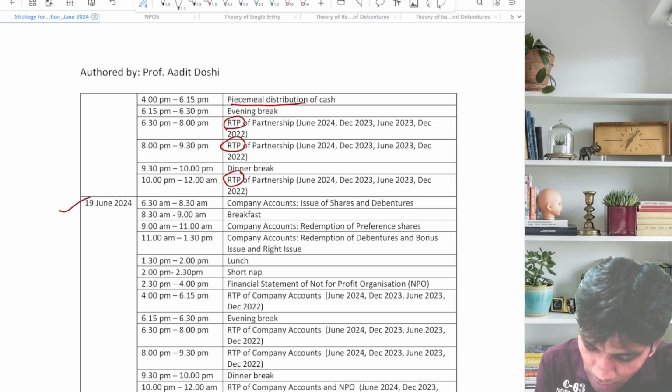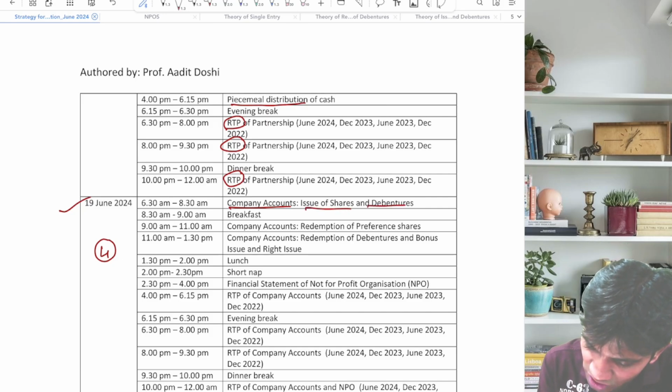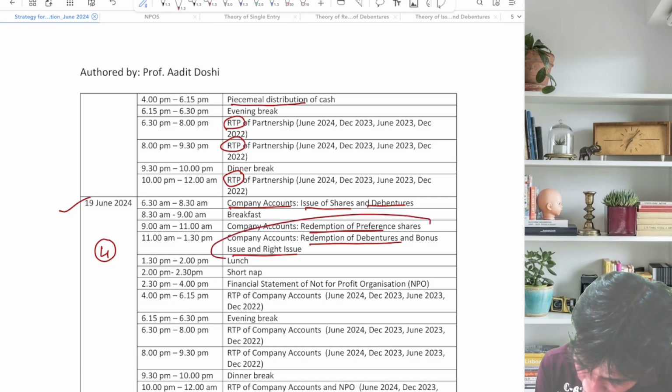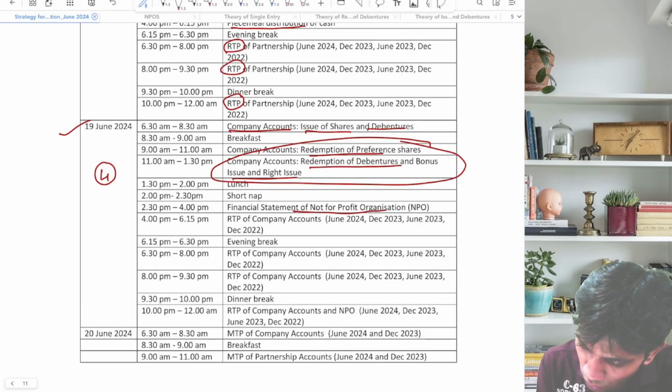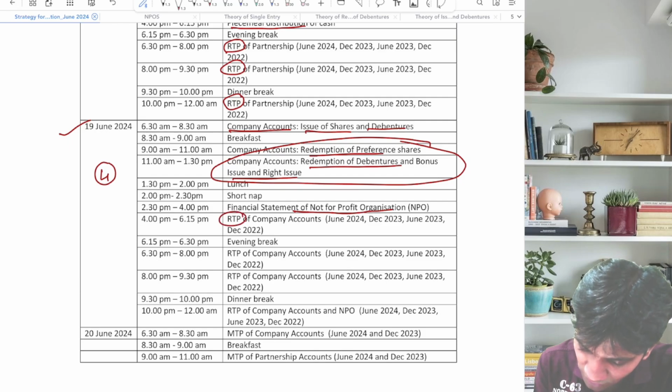Then comes day number 4. Company accounts, the most important topic, which includes issue of shares, debentures, redemption of preference shares, redemption of debentures, bonus issue, right issue. See, all these are the new syllabus part. Next, NPO, again a very important topic. Please focus on them. Then the RTPs of company accounts.